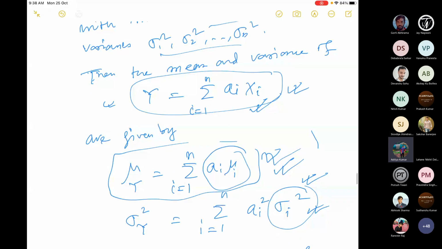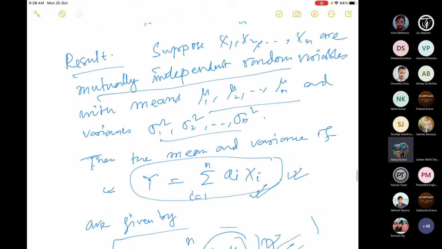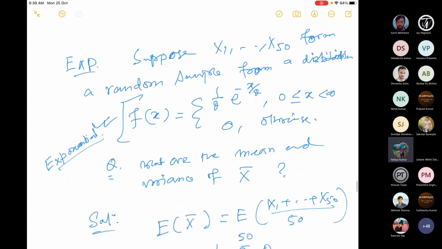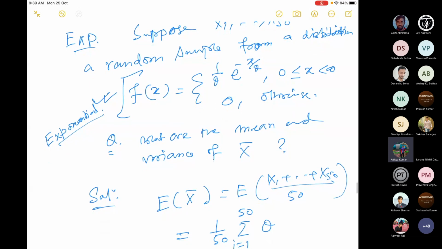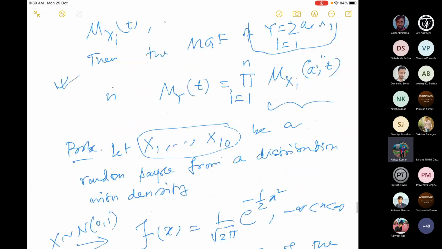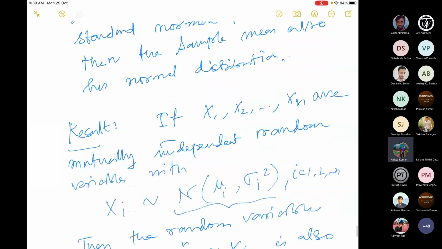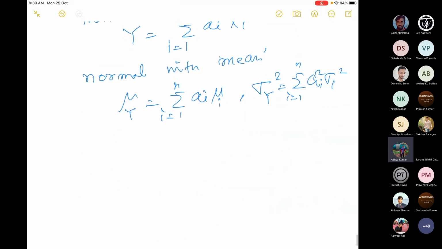Here it does not say anything about the distribution of Y. This result just says about the mean and variance of Y. It does not say about the PDF. But for normal, it is very special: if x1, x2, ..., xn are normal, then Y, the linear sum, is also normal. So that means the sample mean is always normal. If the random sample is drawn from a normal distribution, then this linear sum, the sample mean, is also normal.